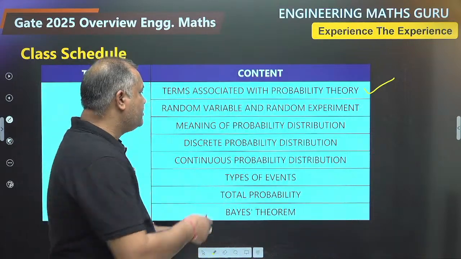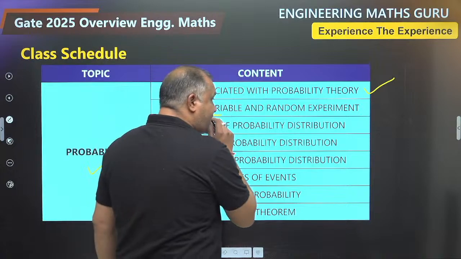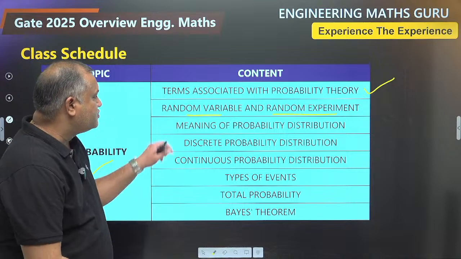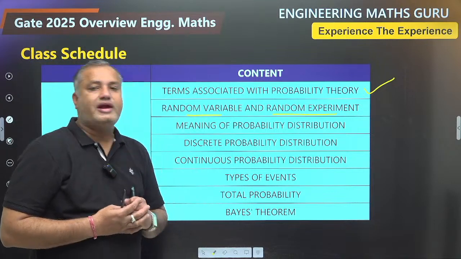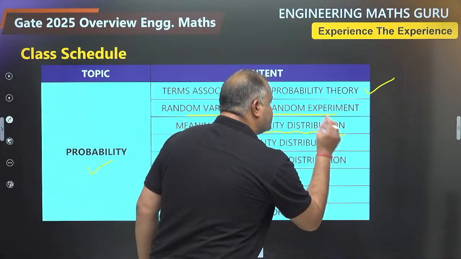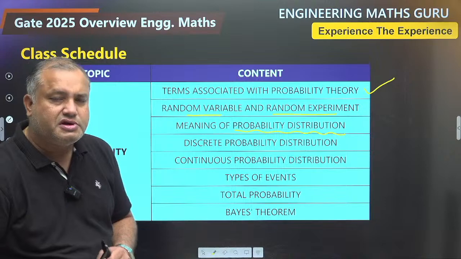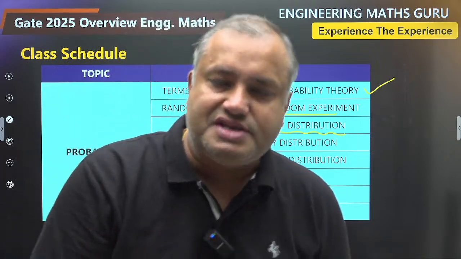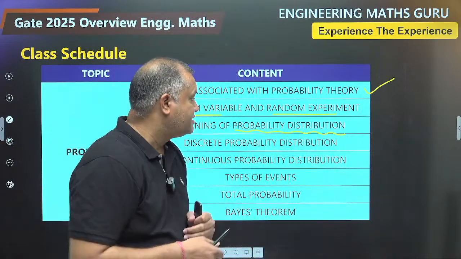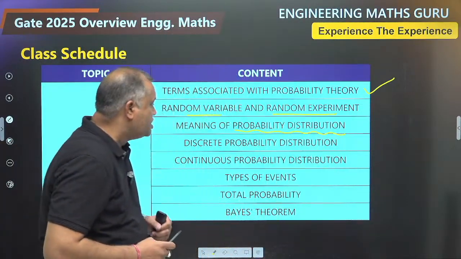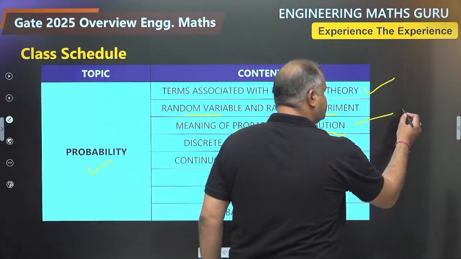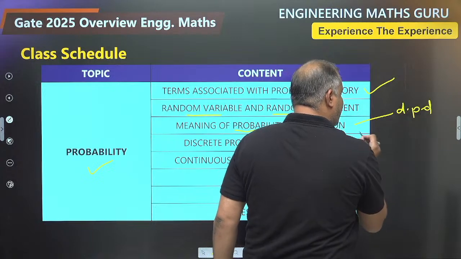But here you will also learn random variable, its types, random experiment, the meaning of random experiment, everything you will learn here. So random variables are of two types, discrete random variable and continuous random variable. Then you will learn the meaning of probability distribution. What is the meaning of probability distribution? Calculating probabilities for all possible values of random variable and then arranging them together. That arrangement is called as probability distribution. So you are having two types of probability distribution, discrete probability distribution and continuous probability distribution.